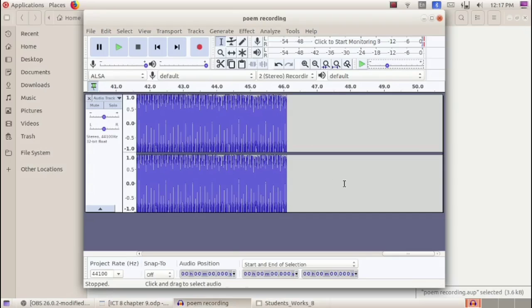We can again open it in the Audacity software itself. Then we can make changes to it, or we can make additions to it. So after completing all the editing work, only then we will export this recording as an audio file.